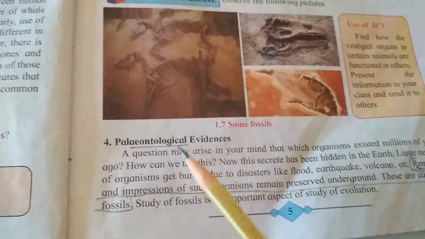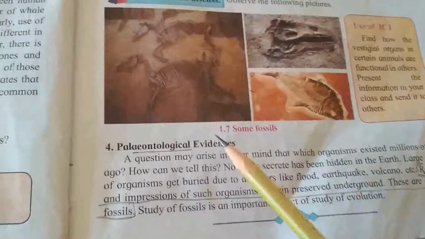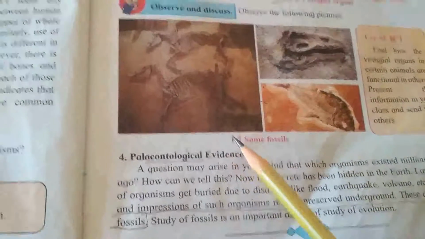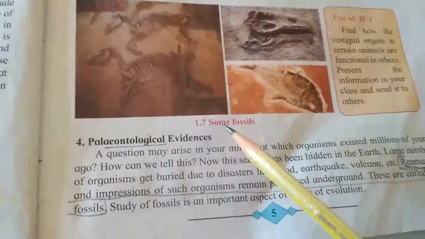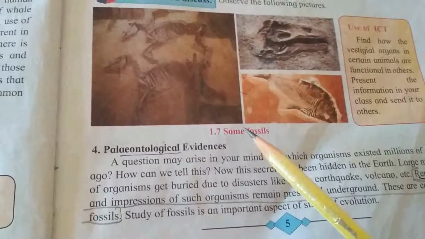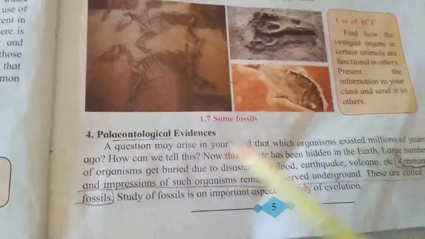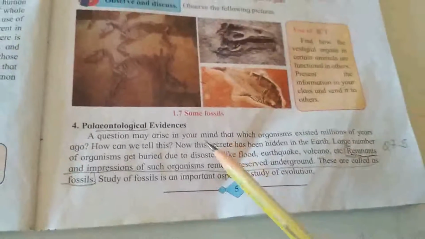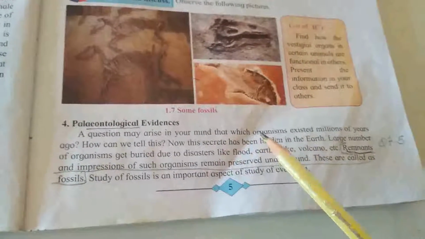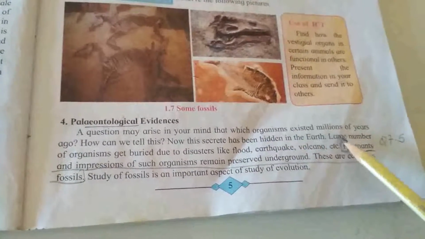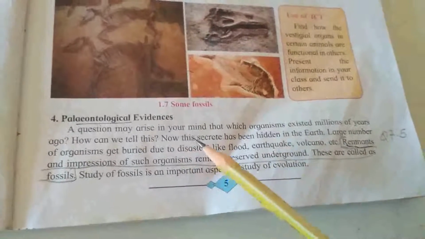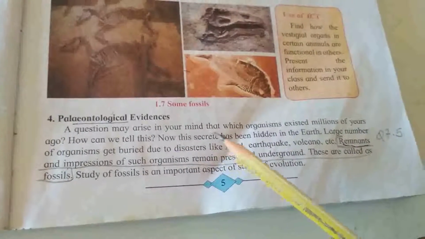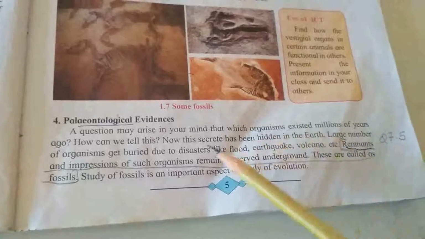Fourth one is paleontological evidences. Paleontology means a study of very old dead animals or plants in fossils. A question may arise in your mind: which organisms existed millions of years ago? How can we tell this?